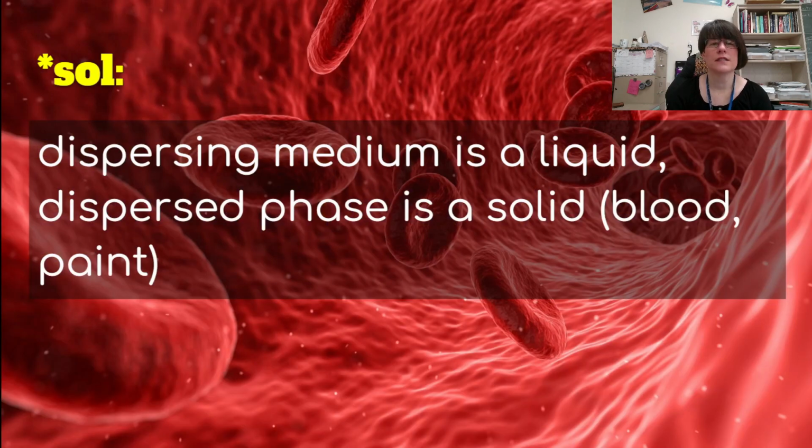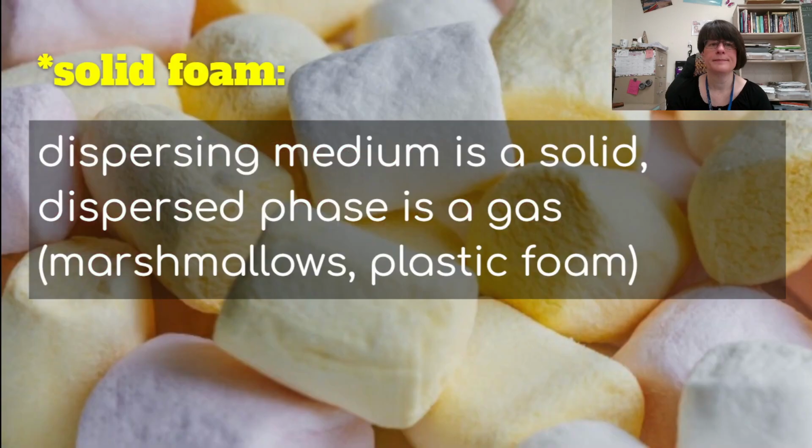A sol is where the dispersing medium is a liquid and the dispersed phase is a solid. So blood has a liquid part to it, but the solids are the cells in the blood. And also paint. Paint, the medium is the liquid. The particles are pigments. They're a lot of times ground up minerals that are put into the paint and are solid.